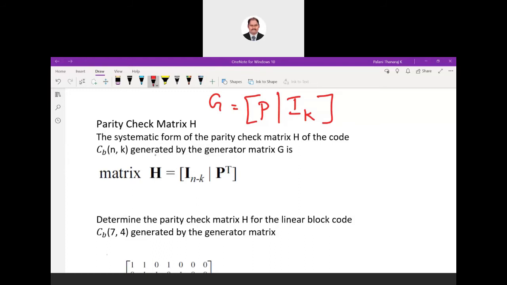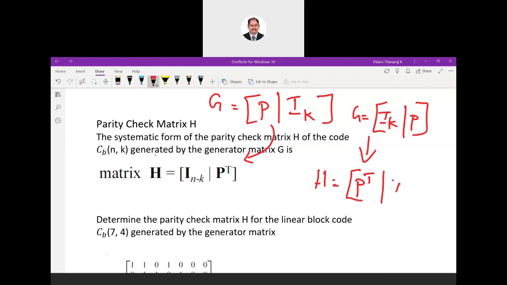So what is the property of H matrix? I of n minus k and p transpose. Okay, this is the H matrix. You can also have the other way around. You can have G to be in this fashion also, I k p also. For this, can you tell me what is H matrix? We will be having p transpose I n minus k. Okay, able to understand? So be very careful.